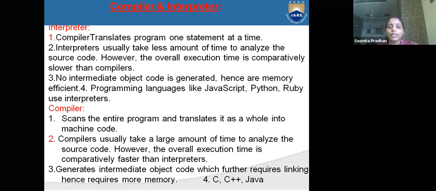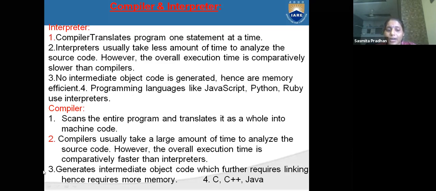But here in a compiler, i is equal to 5, j is equal to 6, i plus j, all at a time we have to write and we have to execute our code. That is the difference between compiler and interpreter. In an interpreter we can write programming languages like Python, Ruby, JavaScript. All of these are programming languages for an interpreter.